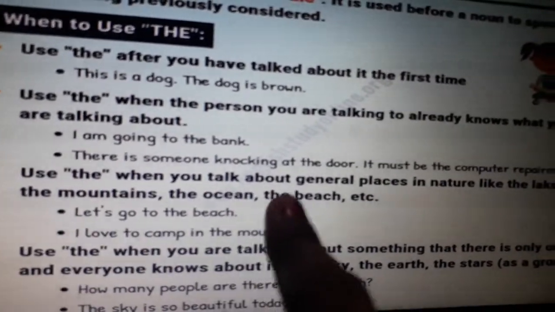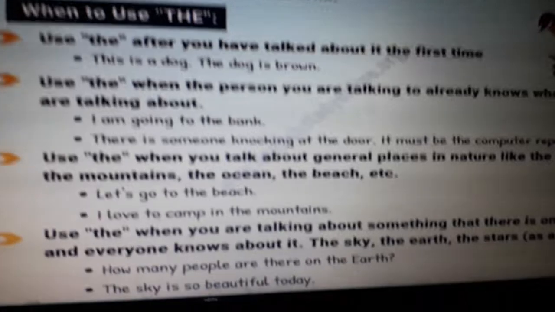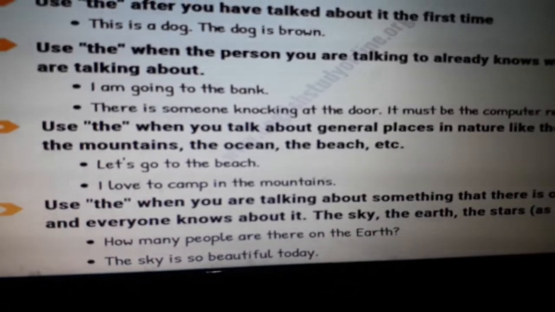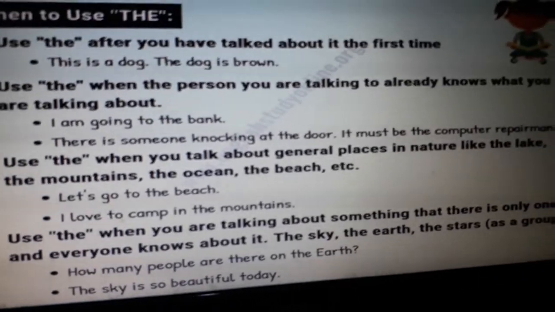Use the when you talk about general places in nature like the lake, the mountains, the ocean, the beach, etc. Let us go to the beach. I love to camp in the mountains. Okay, general places when we talk about.